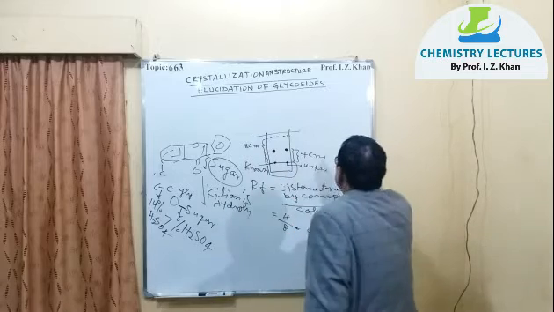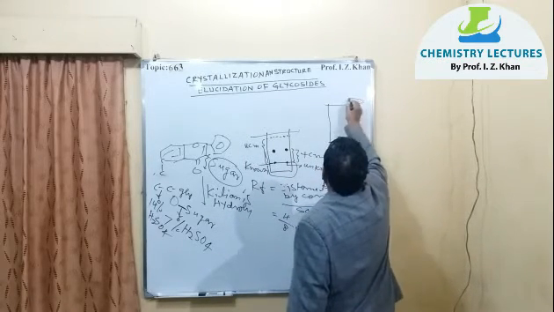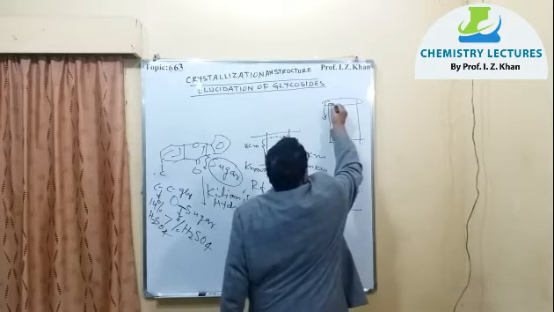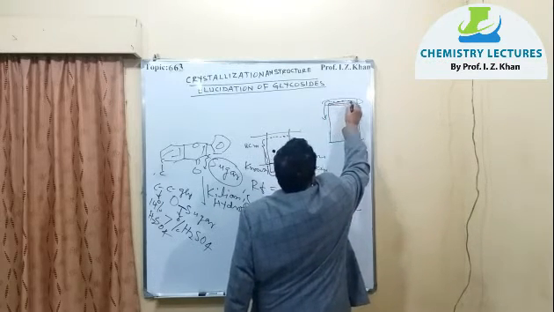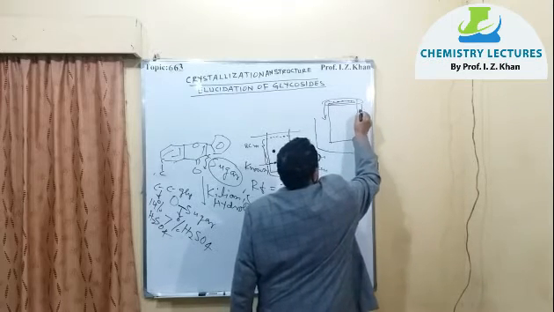For example, if this paper is there and it is run descending, and here on this rod it is hanging, and the solvent is coming in this direction.